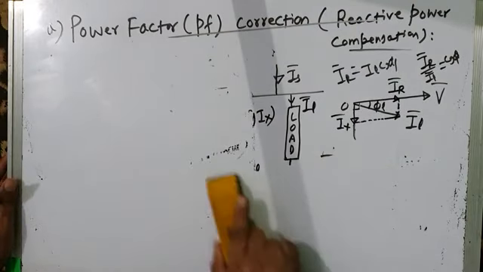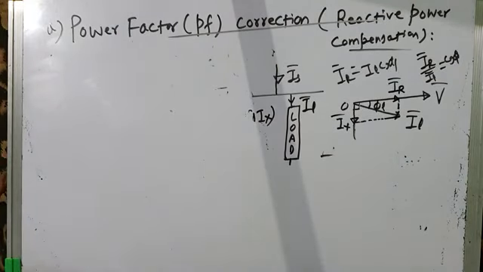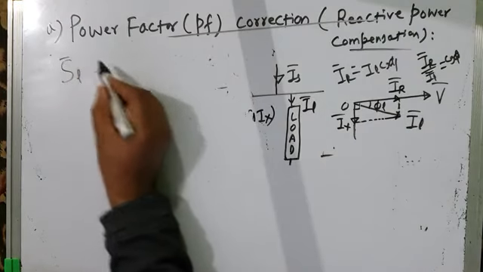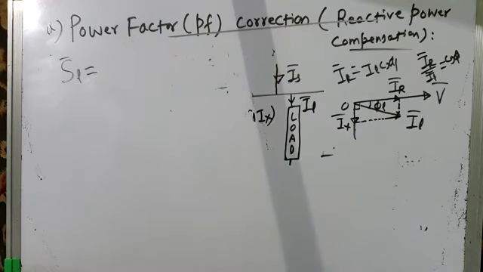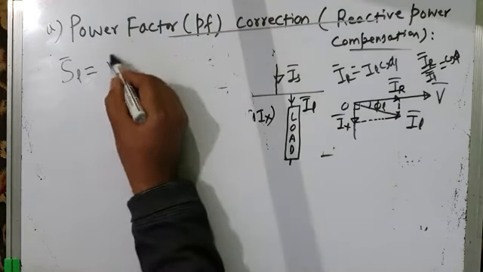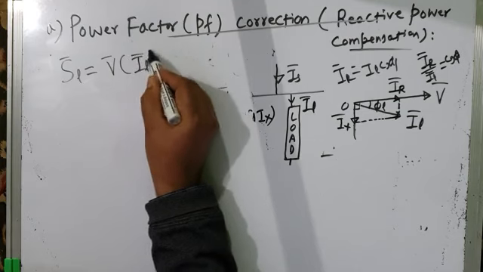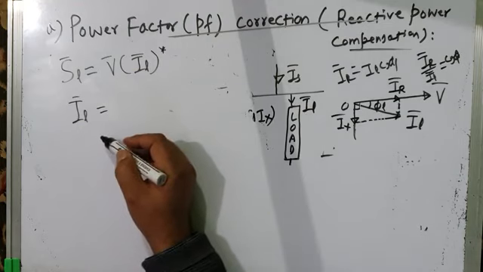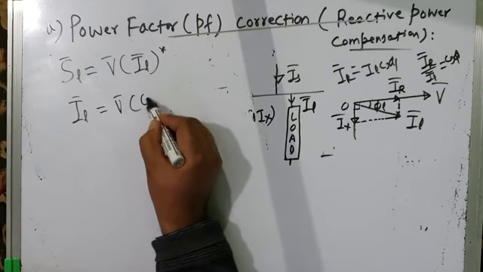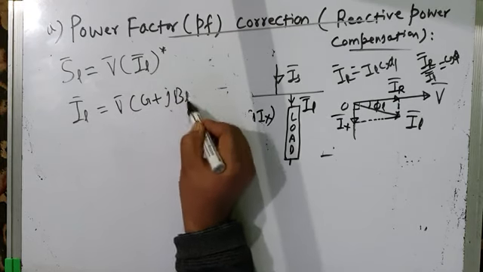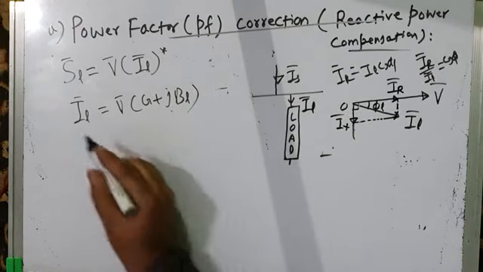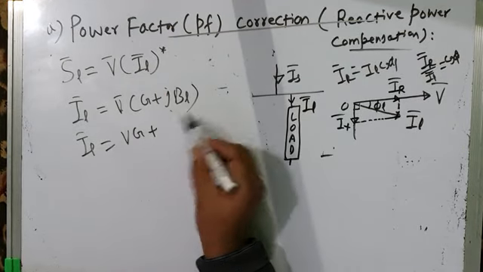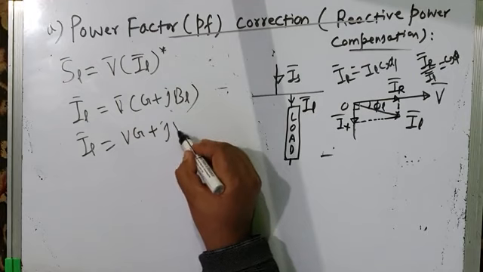Once we have written this equation, we can also write another form of load apparent power as V into IL complex conjugate. We already know IL is equal to V into GL plus JBL, so IL is VGL plus JVBL.